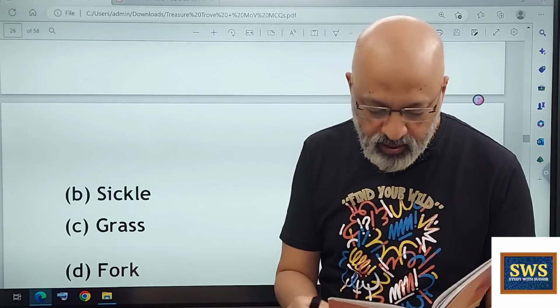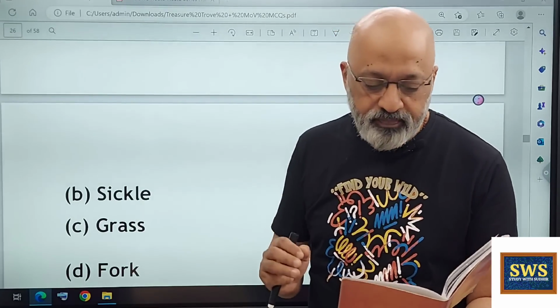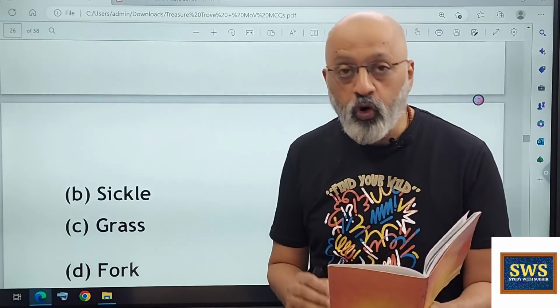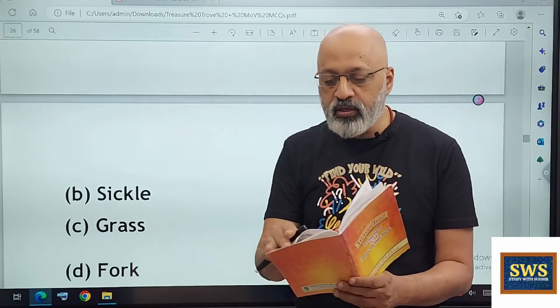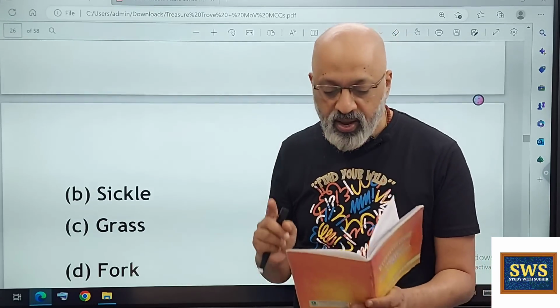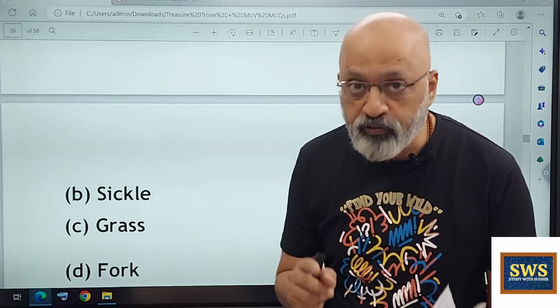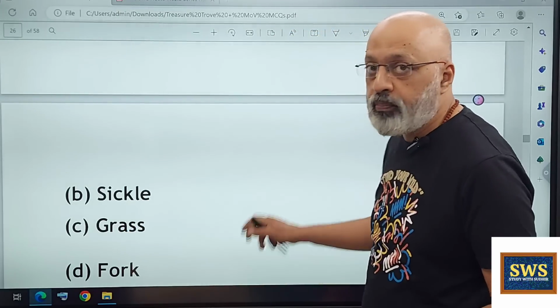The line on page number 101 says, "Then Sibia went back for her grass after having killed the crocodile." After having killed the crocodile, Sibia went back for her grass and sickle and fork. So she went back for D, she went back for C, she went back for B.